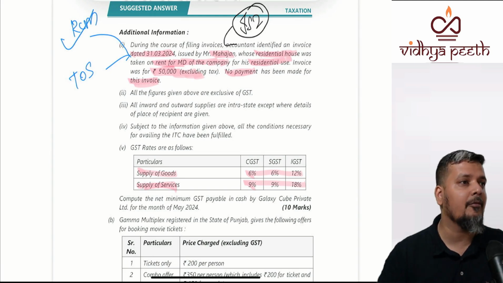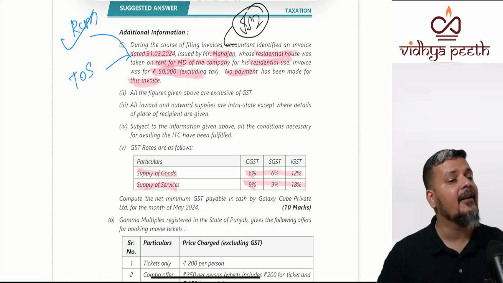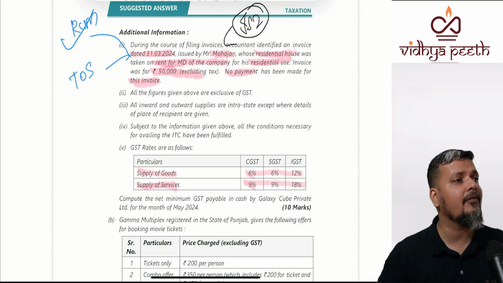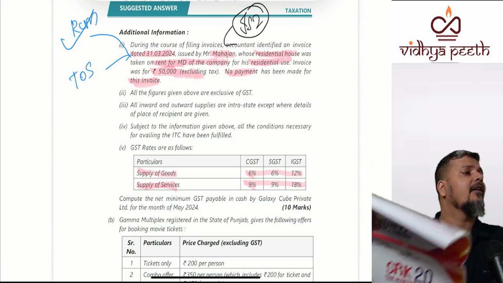Earlier it was payment in books or payment in bank or 61 days from the date of invoice of supplier, whichever is earlier. Now if the recipient has to raise a self-invoice, it is the date of issuance of self-invoice by the recipient.